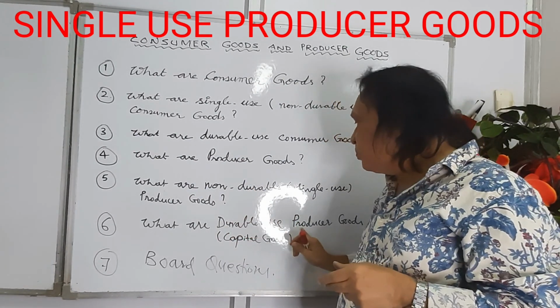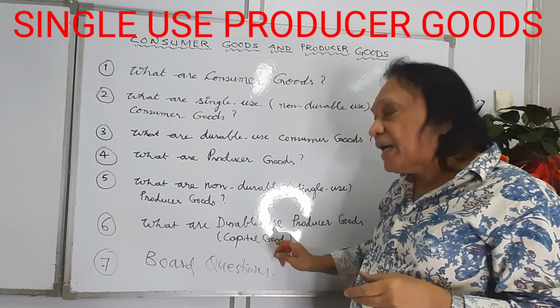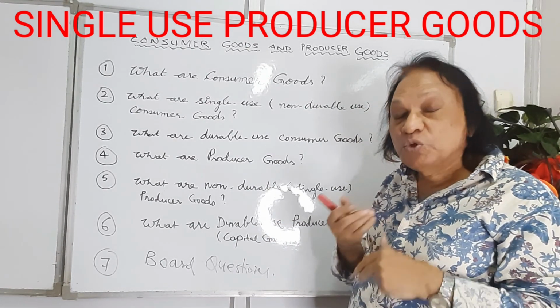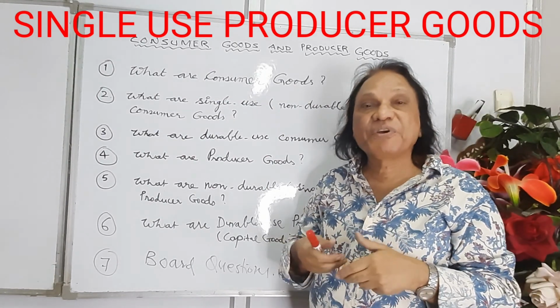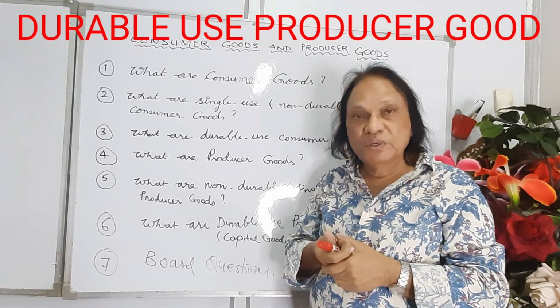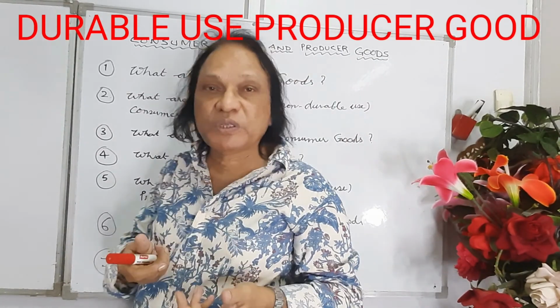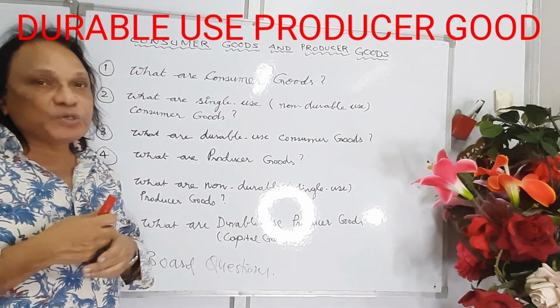And what are durable use producer goods? We call them capital goods also. Durable, you can use it repeatedly again and again for a number of years. Of course, they are relatively of high value. Durable use producer goods, you can use them for a number of years. They are relatively of high value and they also help in production.